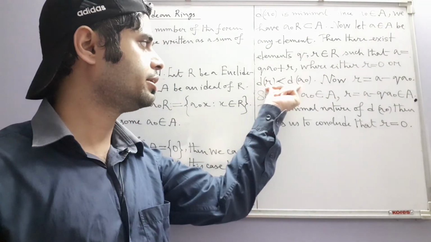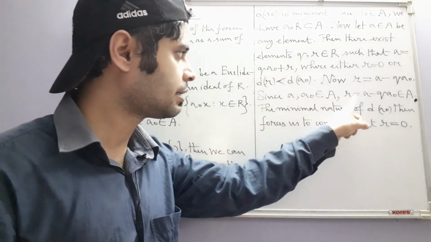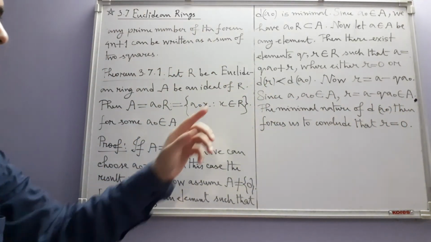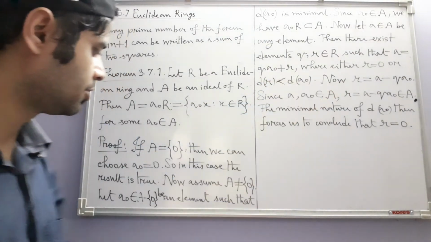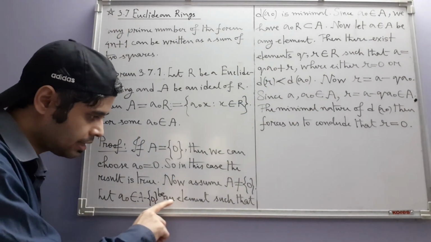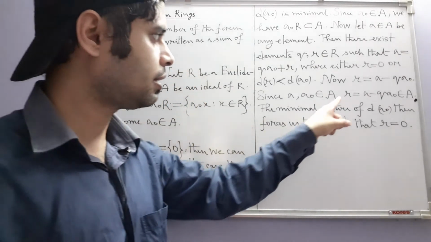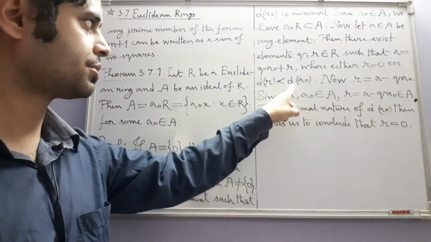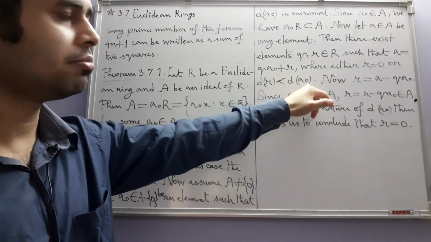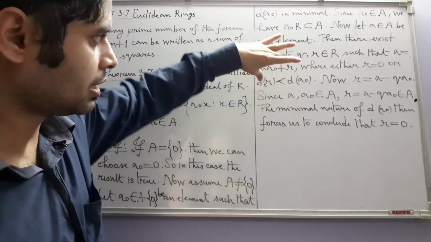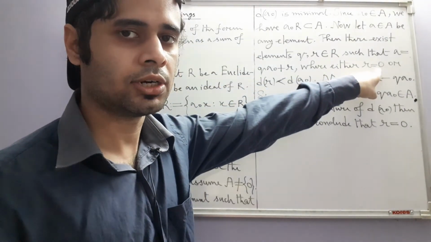Suppose this inequality is true, then we have a problem. What is that problem? R is an element of A, so its D value cannot be smaller than D of A naught, because according to us, A naught is an element of A which has minimum D value. So how can another element R in A have still smaller D value than the minimum? Because then this minimality is contradicted. So that's why this condition cannot be true. So our only possibility is R equal to 0.